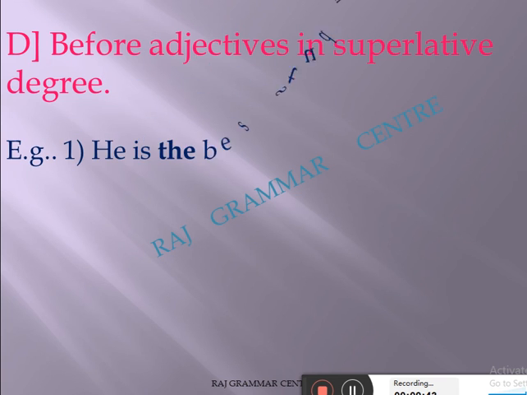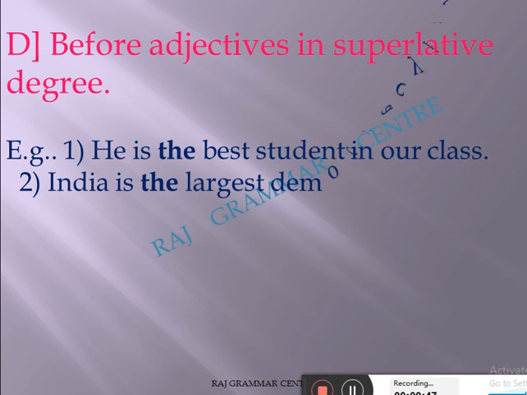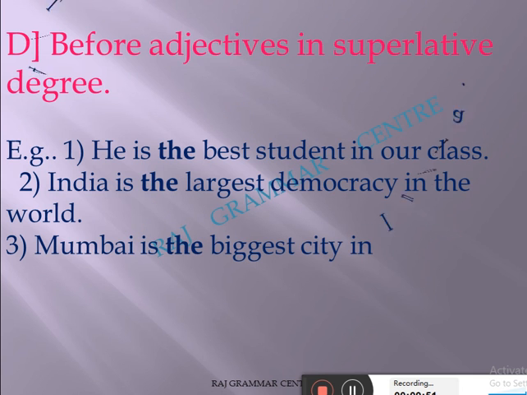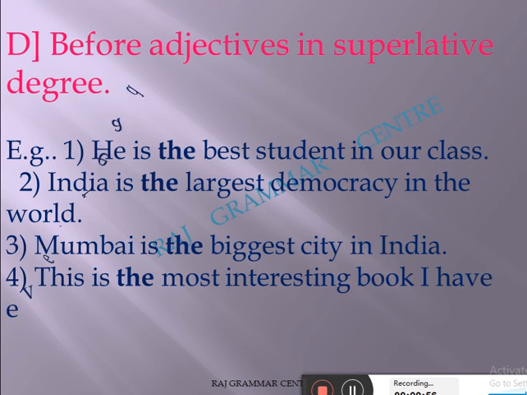See the example: He is the best student in our class. Here the is used before the superlative degree. Best: you know very well the degrees, good, better, best. So what do we use before the superlative degree? The best. India is the largest democracy in the world.